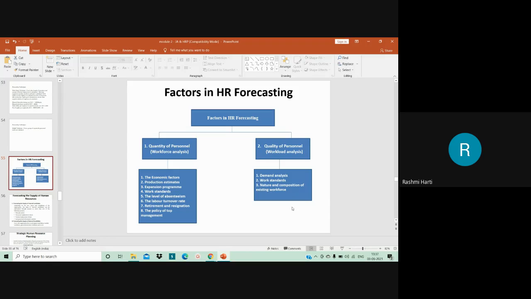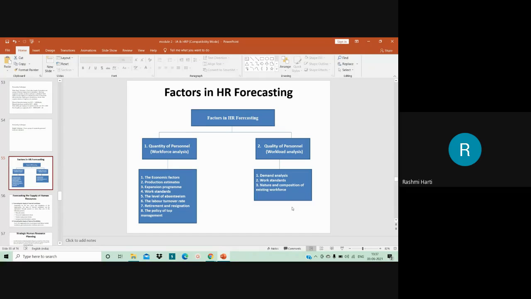Then you have, my dear students, the quality of personnel, that is workload analysis. Here, when we speak about workload analysis, basically the demand analysis, the work standards and the nature and composition of existing workforce are taken into consideration. When we speak about demand analysis, you go in for analyzing the demand based on various statistical techniques which are there.